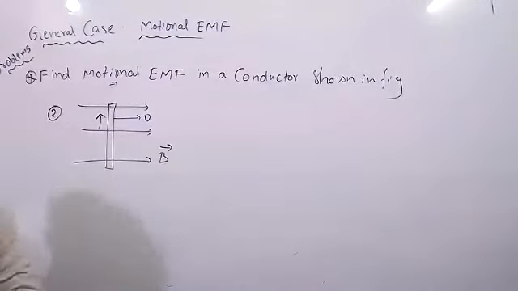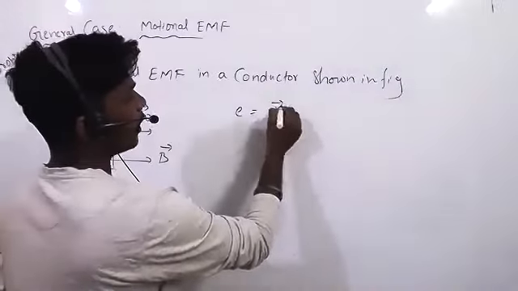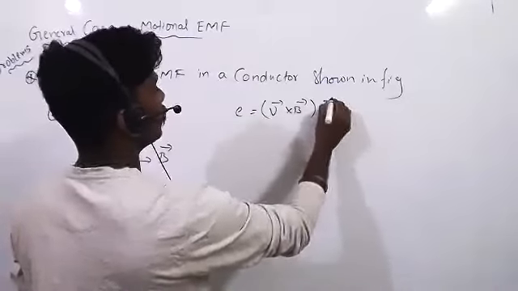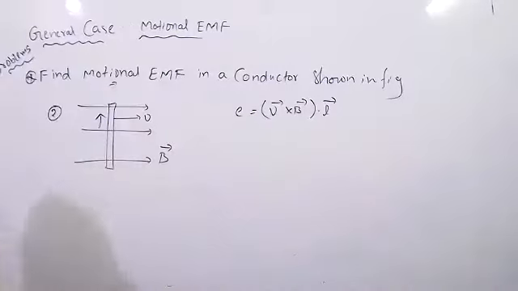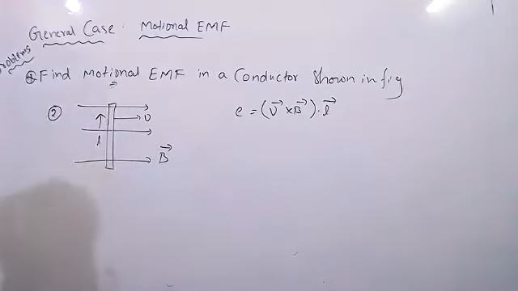Find EMF. First, what will you do? E equal to B bar cross V bar dot L bar. Now tell me how much. Calculate. This is the length. Length direction is in this direction.